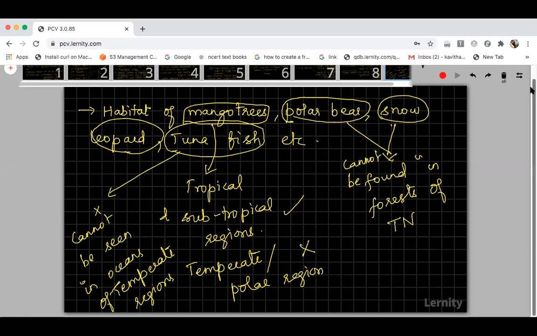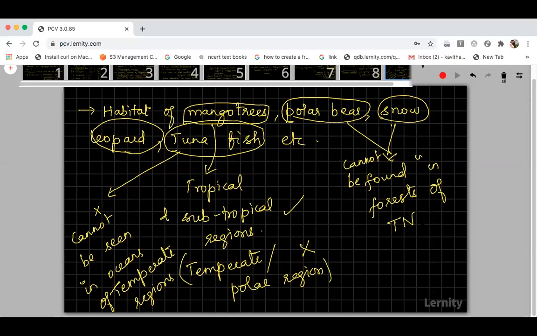And this is how temperature plays a very important role in the survival of living organisms, both plants and animals. I have given one example for plants and some more examples for animals. Mango trees can grow only in tropical and subtropical regions, not in temperate and polar regions. Similarly, polar bears and snow leopards can be seen only in polar regions and not in tropical or subtropical regions.